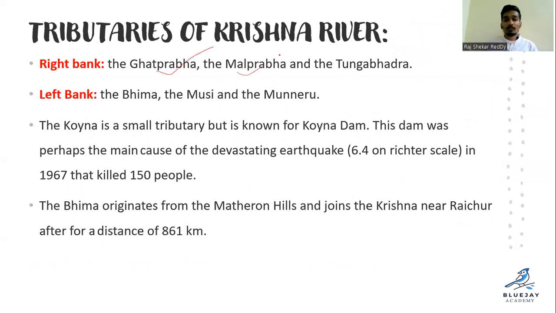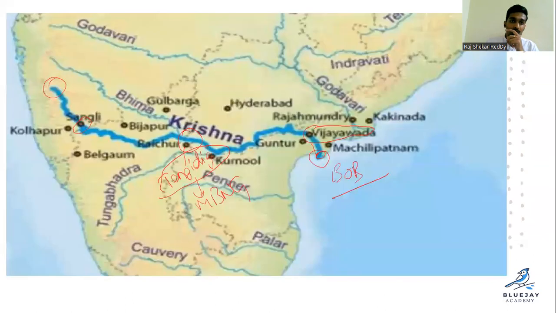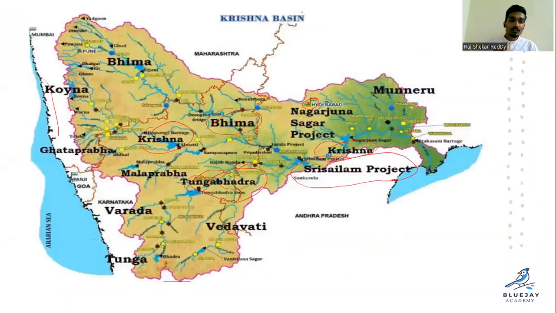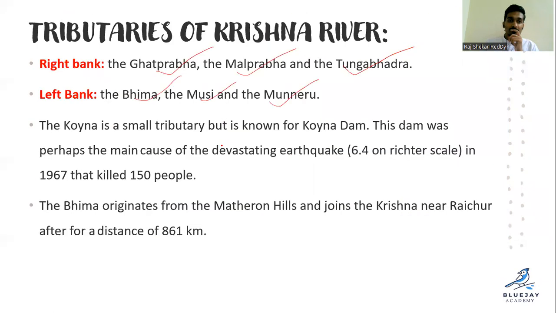Ghataprabha, Malaprabha and Tungabhadra. These are right bank tributaries. Bhima, Musi and Maneru, these are left bank tributaries. So if you look normally you can understand. One more, Bhima, is here. It is clearer here. So here is Ghataprabha, Malaprabha is here, Tungabhadra is here. So these are the right bank tributaries, and Bhima, Musi, and you know the importance of river Musi, and Maneru, right?